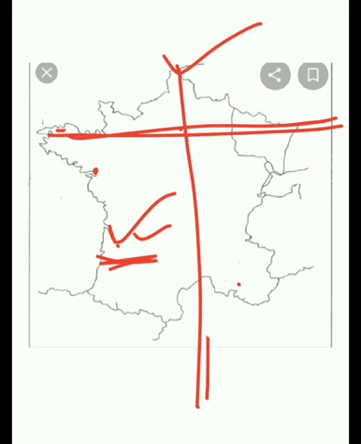This is what you can do now. If you have a printer at home, you can get it printed. Just type in Google outline map of France or political map of France, also write class 9. You can get it printed and practice at home. Otherwise, you can just wait for the lockdown to get over, then you can practice.